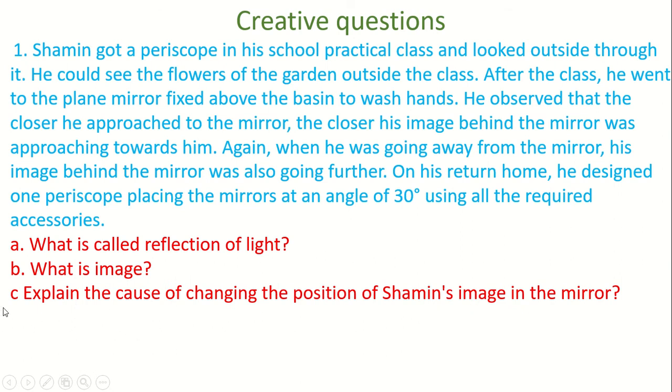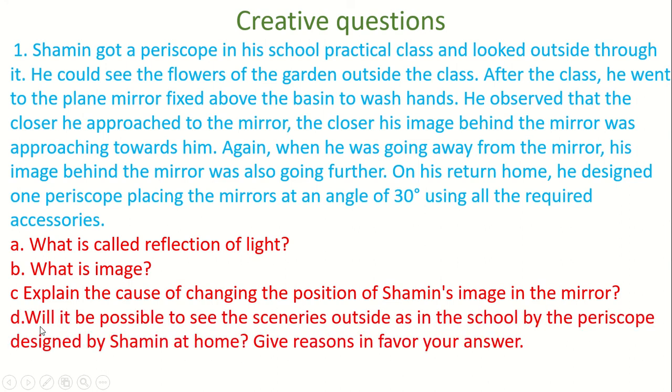That means when he goes one step forward, then his image also approaches towards him. Will it be possible to see the sceneries outside as in the school by the periscope designed by Samin at home? Give reasons in favor of your answer.